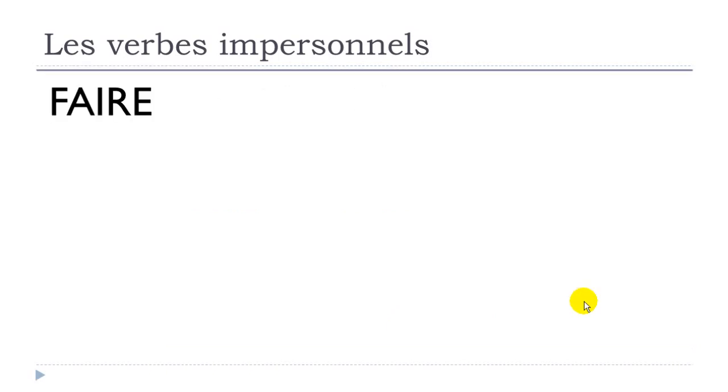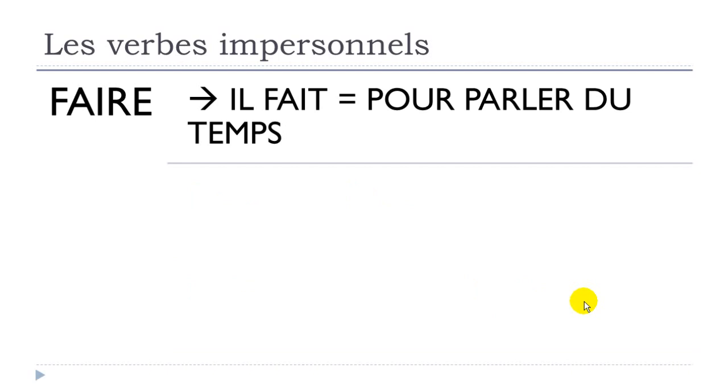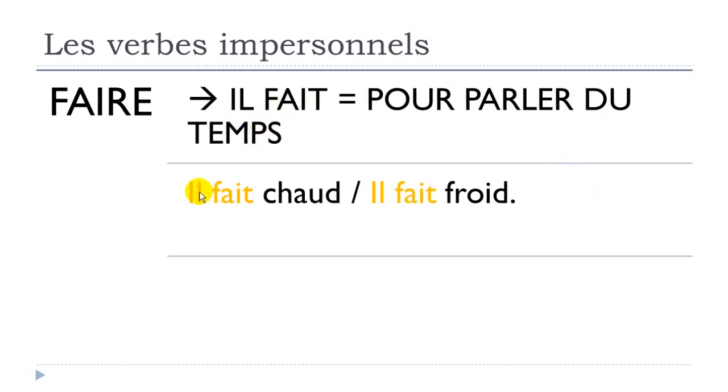Second example is faire, and it's really useful to use this faire. So il fait, if you want to talk about the weather, pour parler du temps. So for instance, il fait chaud, chaud, warm, hot. So if you want to say it is hot, it is warm, then that's the structure you will have to use. Same thing if you want to say that it is cold, froid is cold, il fait froid. Il fait chaud, il fait froid.